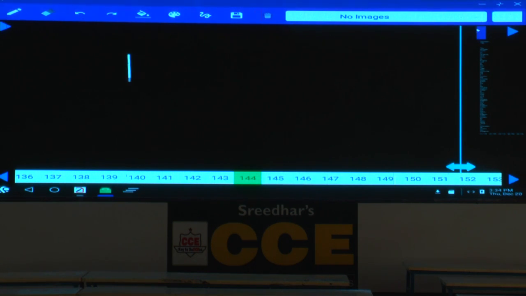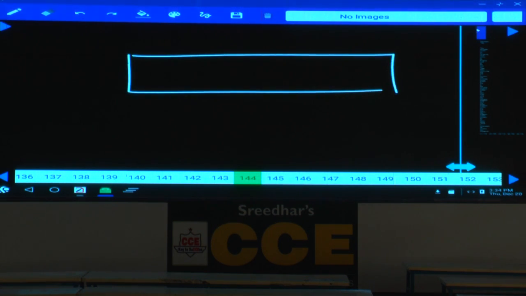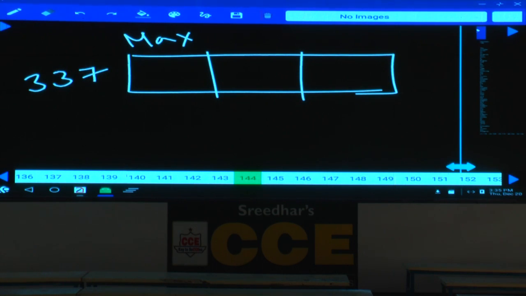Clear now. My doubt is, this question is over. Now let me change the question: what maximum marks are possible for first topper? Condition same, all conditions same, and sum of marks obtained by first 3 toppers is 337.